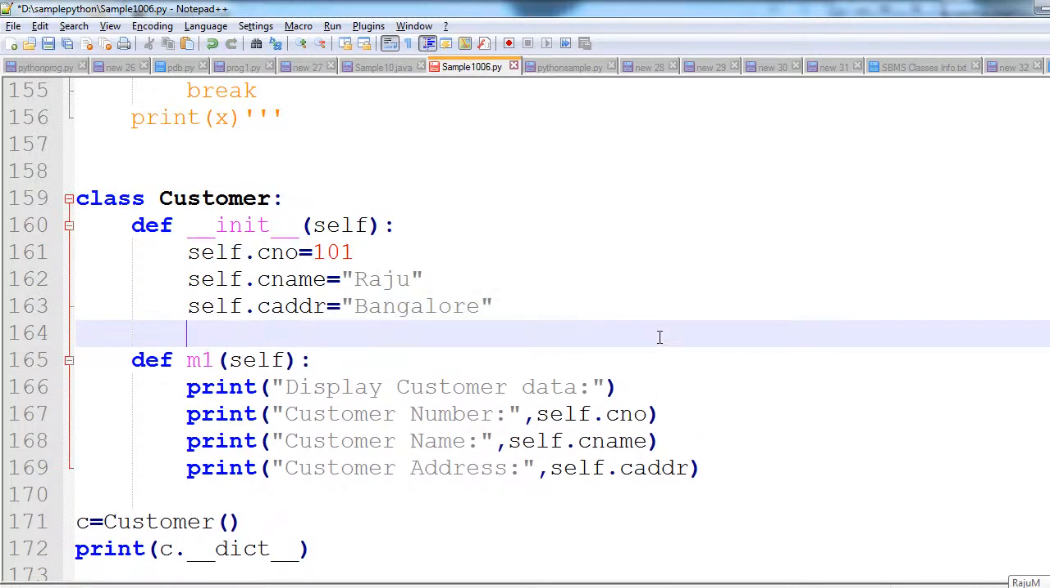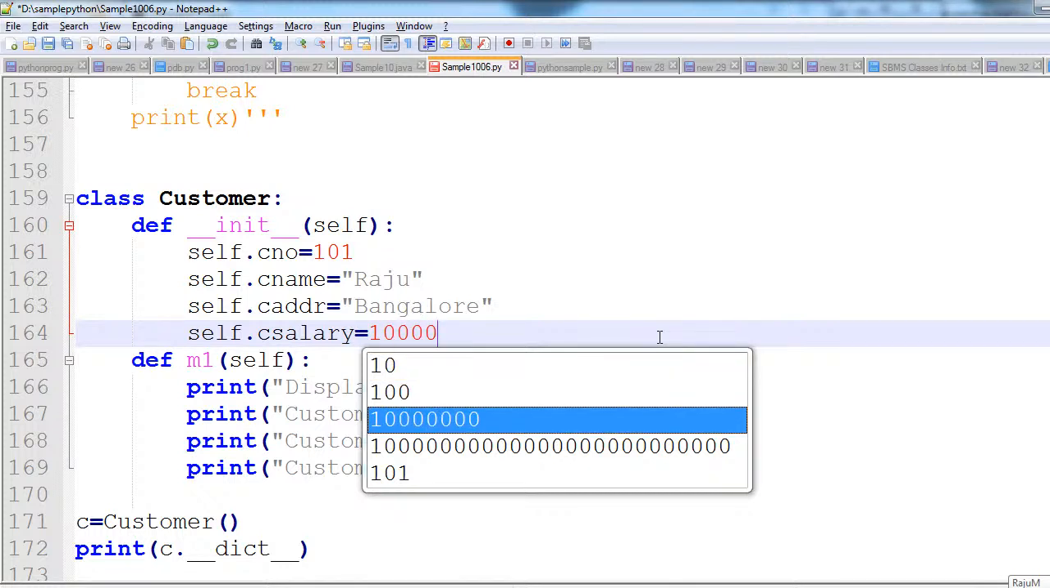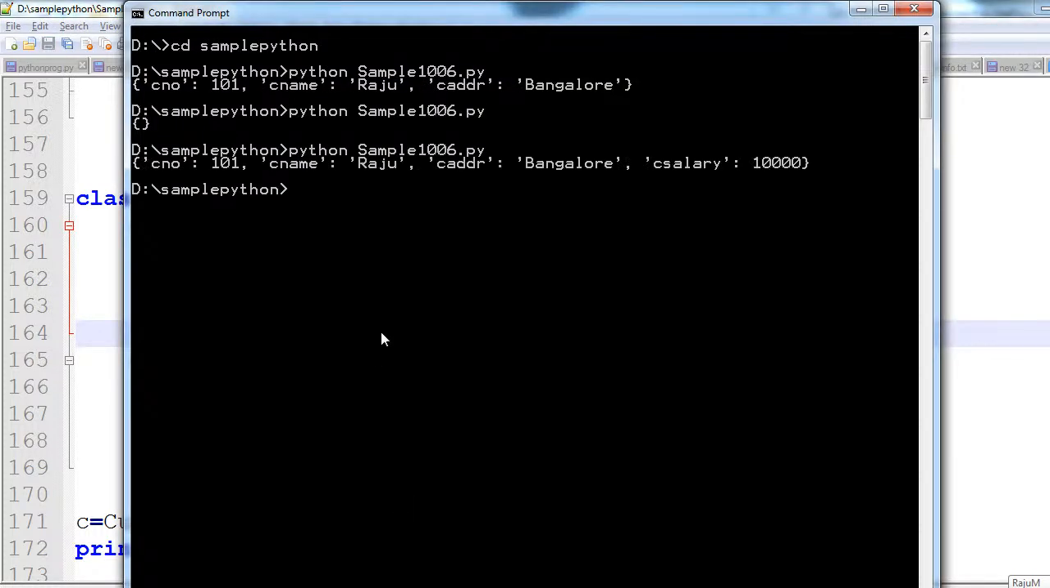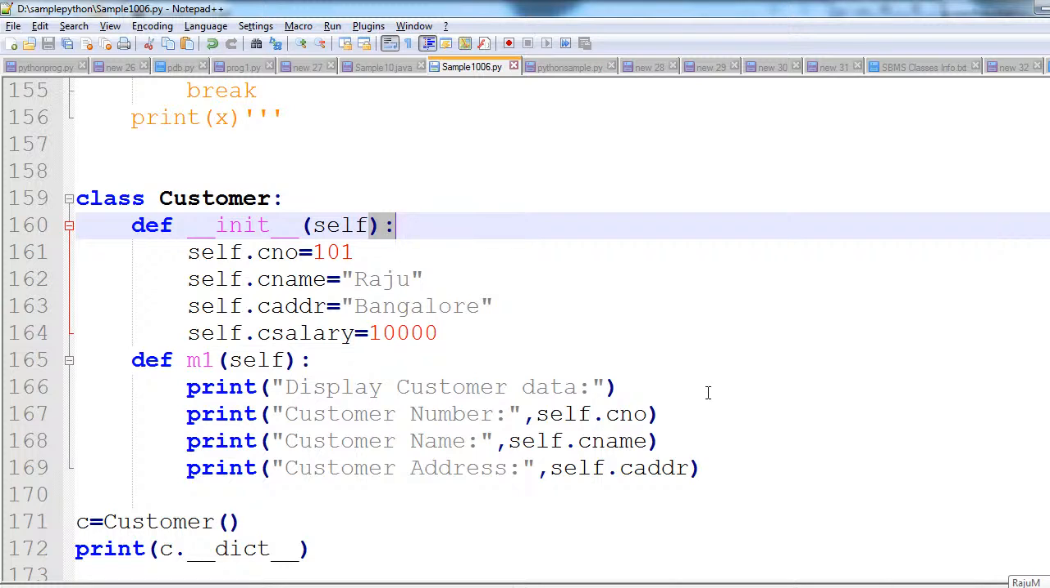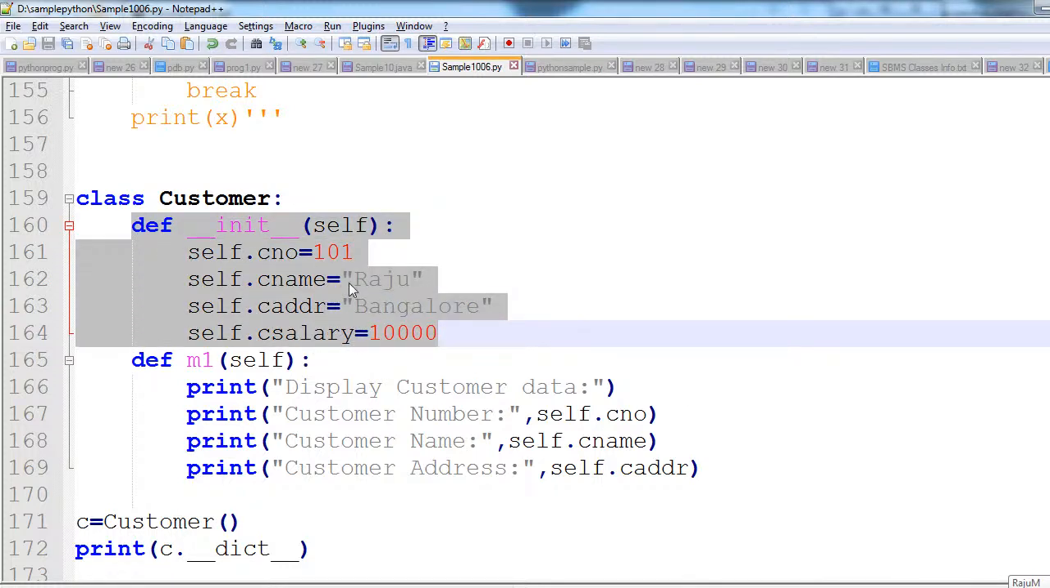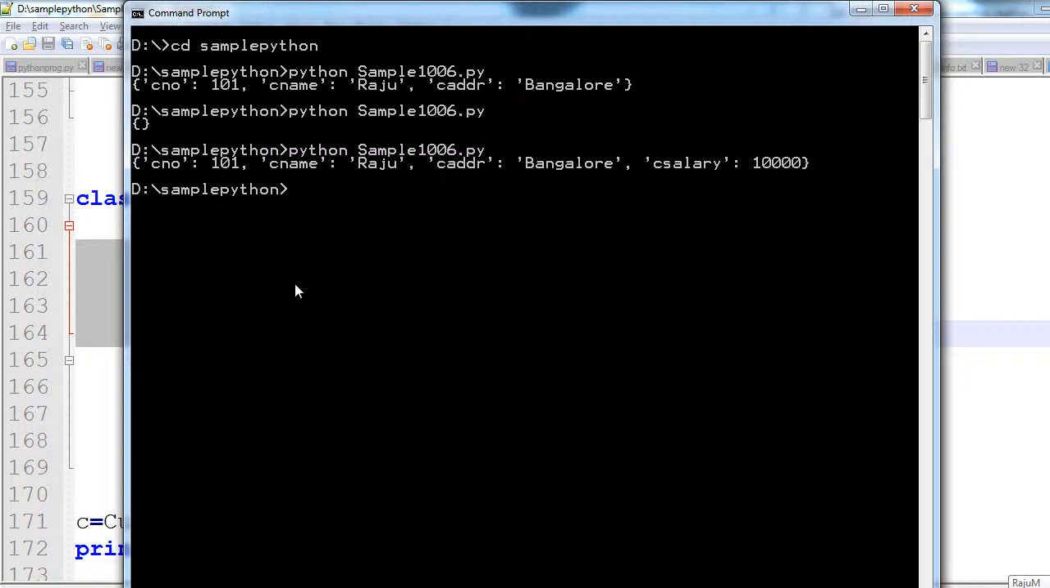So now here I will take one more variable also: self dot C salary is equal to 10,000. Save this and run it. Now if you run this, you will get a salary also. Salary is also added to this object. Is it clear? Whenever we create the object, the constructor will be executed automatically. Inside the constructor, whatever instance variables are there, all those instance variables will be added to the object.